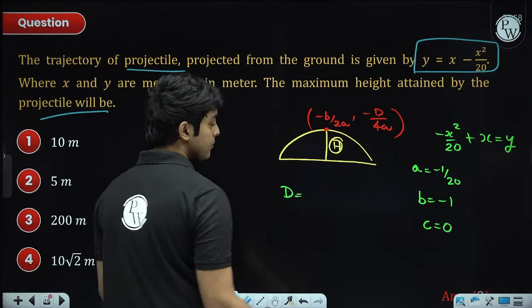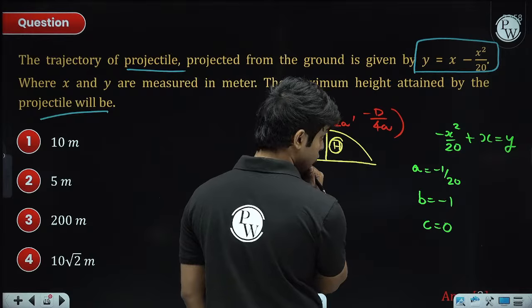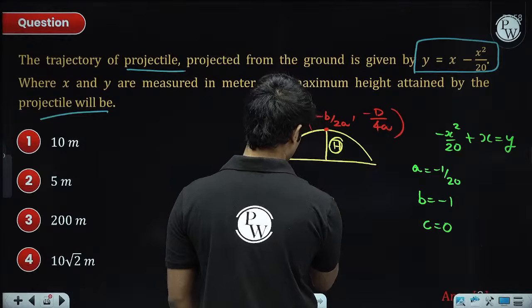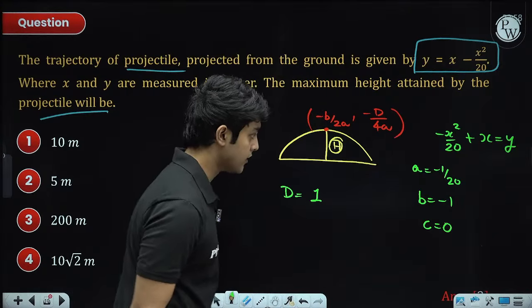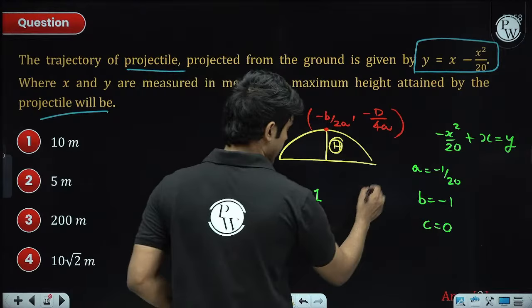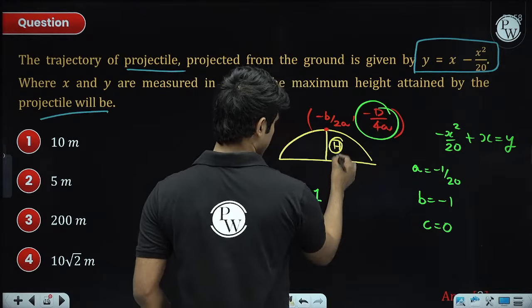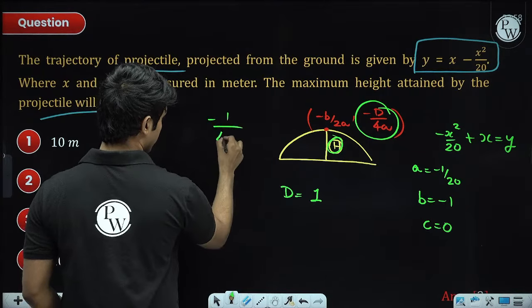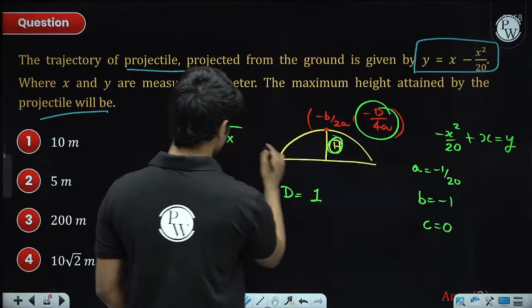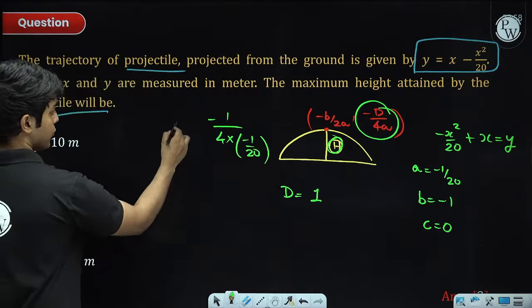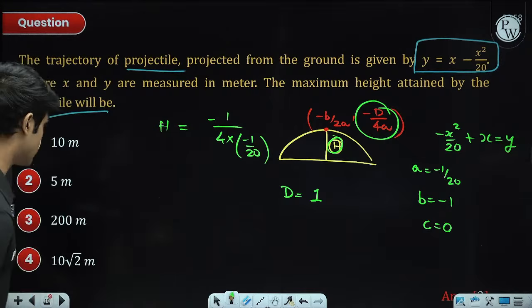It will be b square minus 4ac, so it will be 1 basically, because c is 0, so d value will be 1. So this is the y coordinate, which is equal to h. So minus 1 divided by 4 into a, which is minus 1 by 20. That way also you can get the height, which is actually 5 meters.